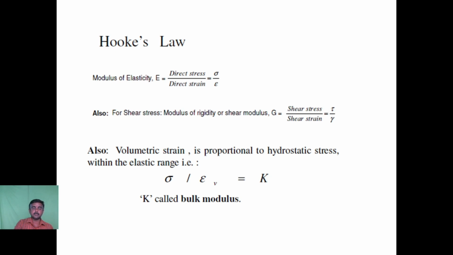So here we have three constants: the first is Young's modulus, the second is modulus of rigidity, and the third is bulk modulus. Young's modulus is the ratio between direct stress and direct strain, modulus of rigidity is the ratio between shear stress and shear strain, and in the case of volumetric, we call it the bulk modulus.